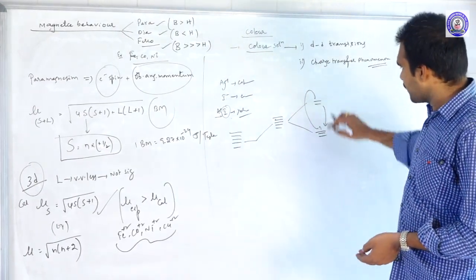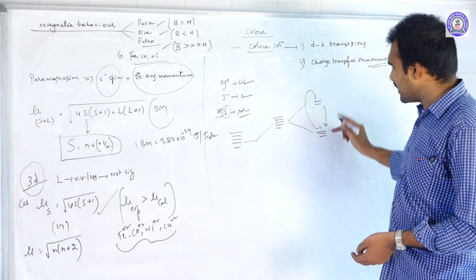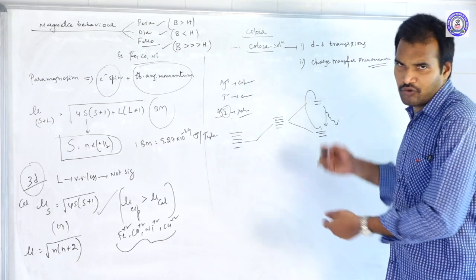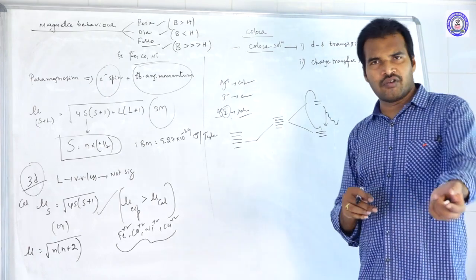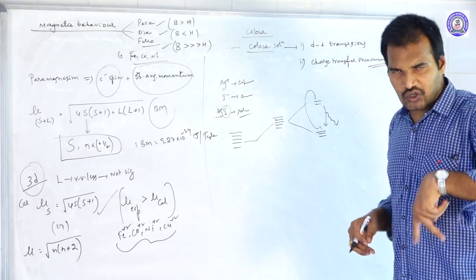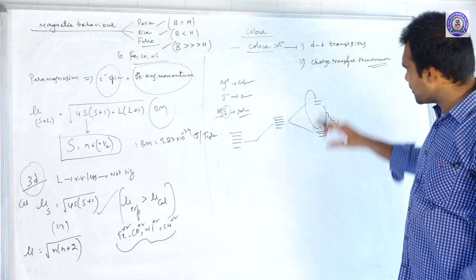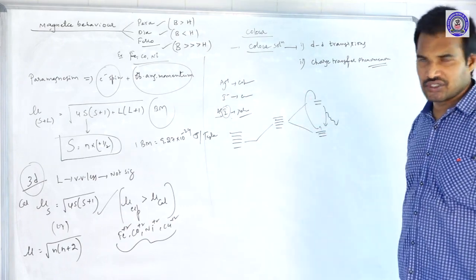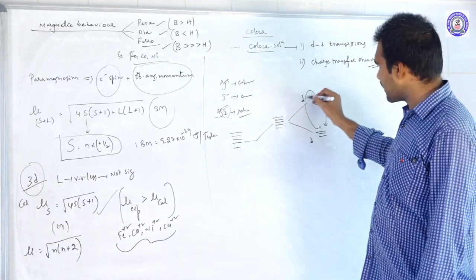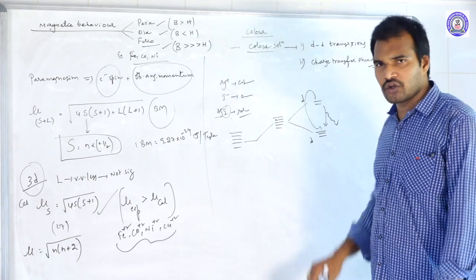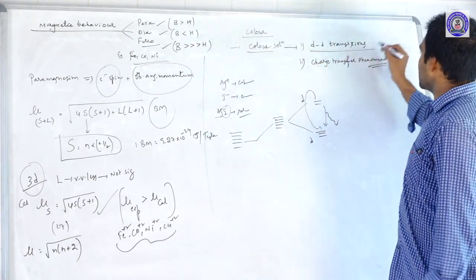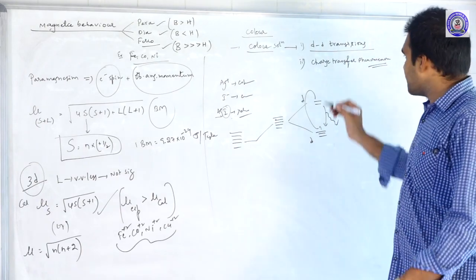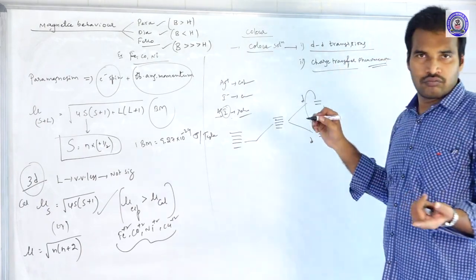Based upon the energy they liberate during this de-excitation, and the frequency of that energy, or the amount of energy they are liberating or absorbing while exciting or de-exciting, the color of the solution will change. So this is one d orbital, this is another d orbital. So these transitions we call as dd transitions. So main is dd transition, but in case of few, why?